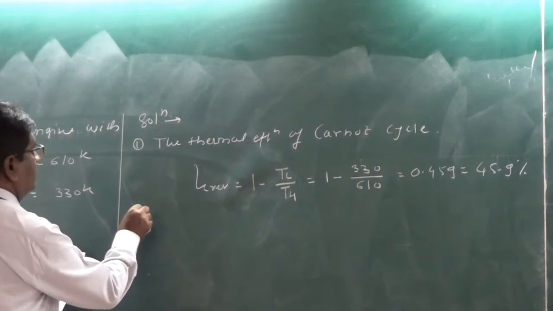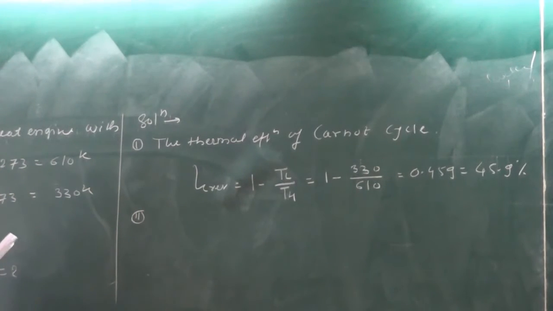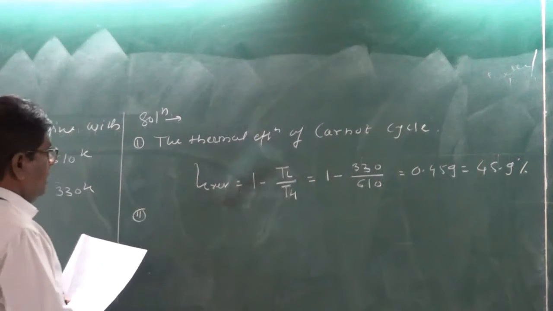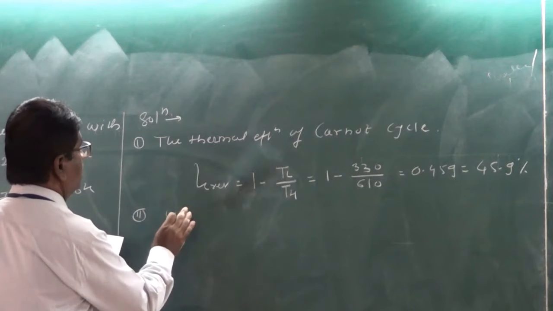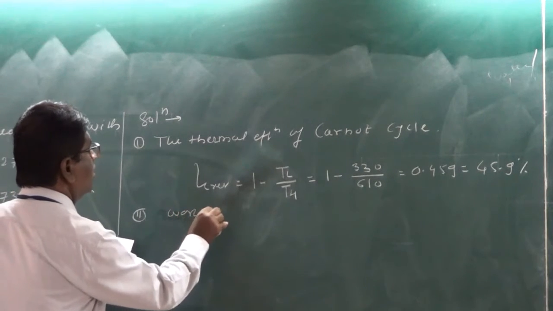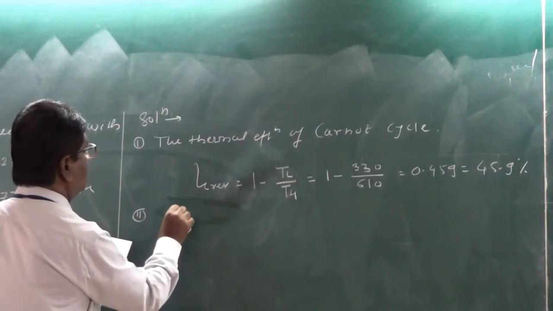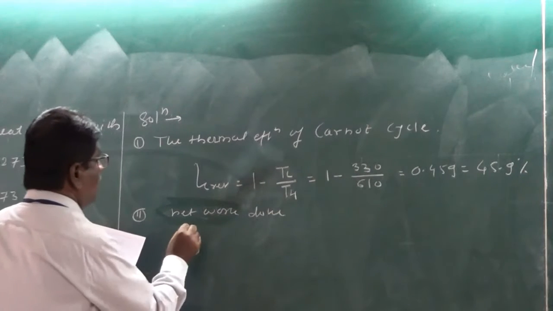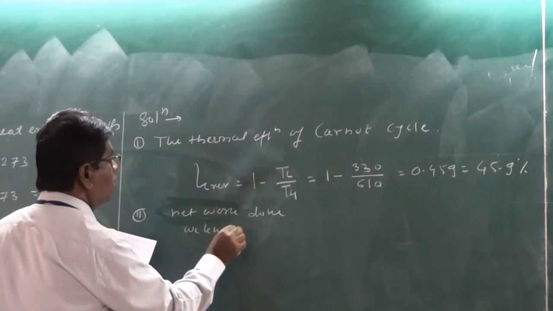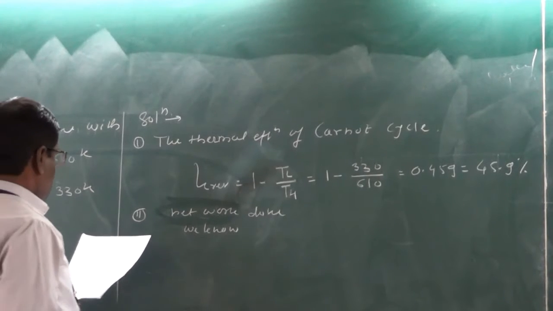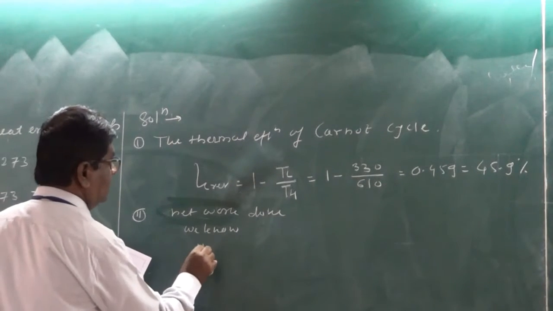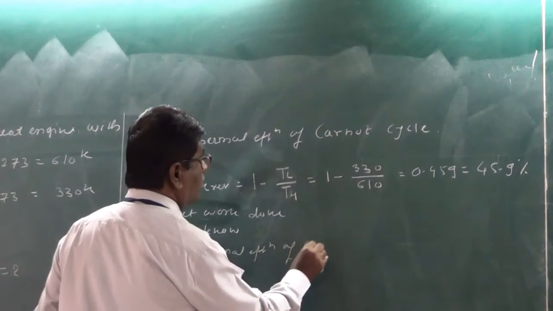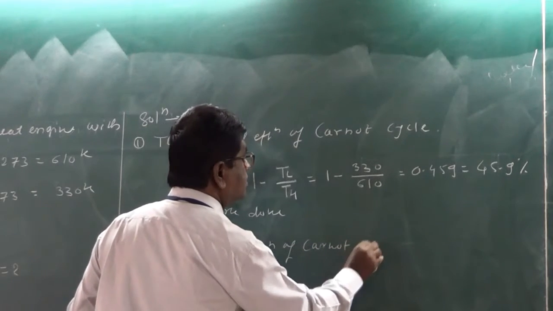Now what is second asked? Second asked is the net work done of the Carnot cycle. So we know the thermal efficiency of Carnot cycle.